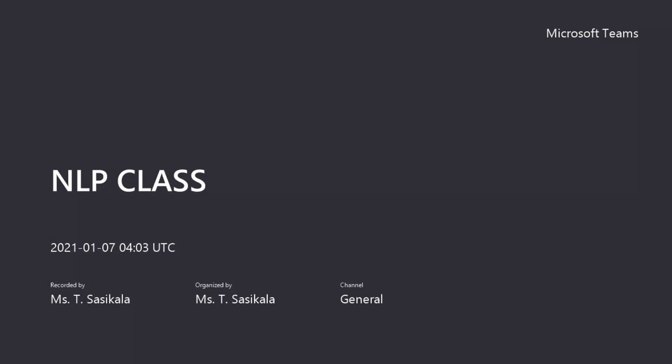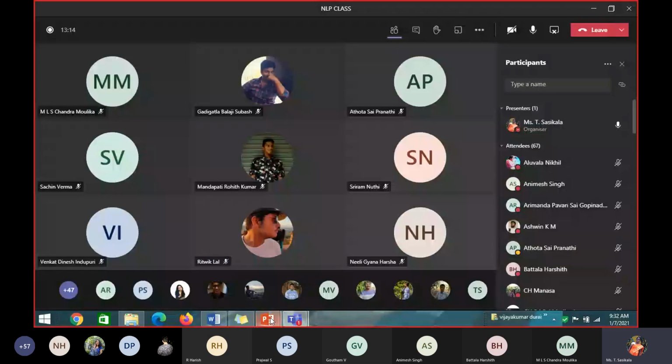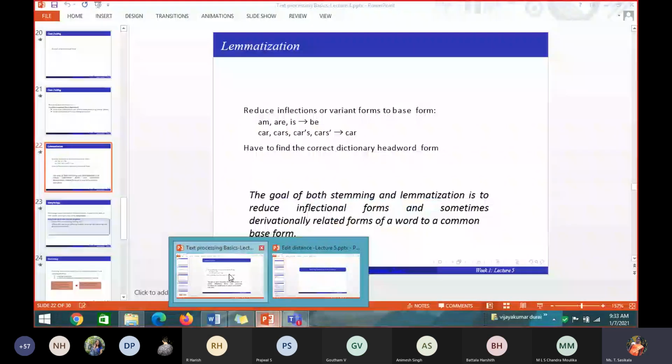Class, we have started with text pre-processing. In that we have seen what is tokenization, what is a token. A token is an individual word in the corpus. Okay, and we have seen sentence.